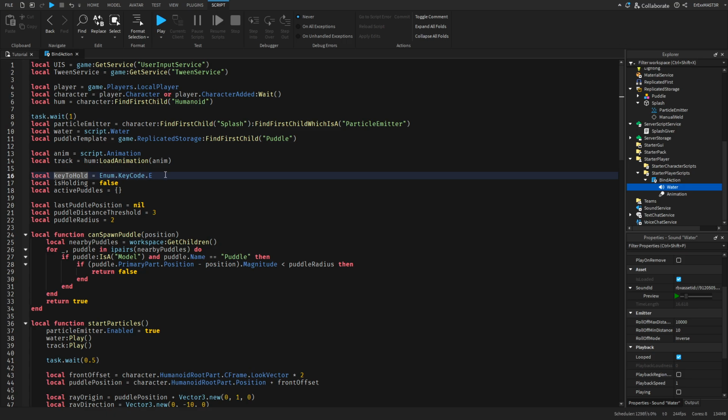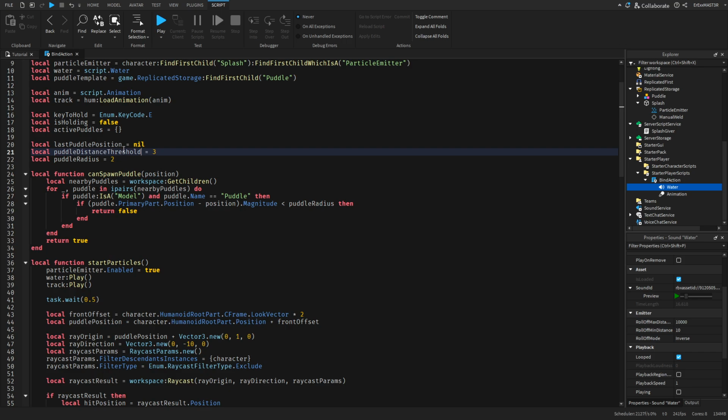Then we get the key to hold, which is E. Then I have some other things such as is holding, so at the start it's set to false, active puddles, an empty table because there are no puddles when we just start the game, and then last puddle position, which is also nil because there is no puddle when you spawn. Then we have puddle distance threshold and puddle radius, which these are just things.